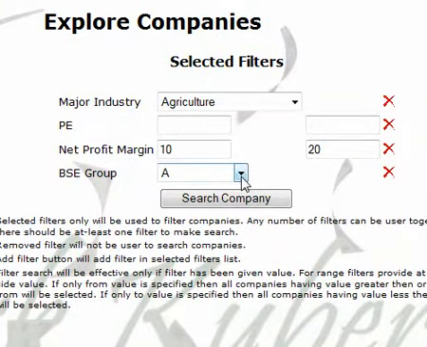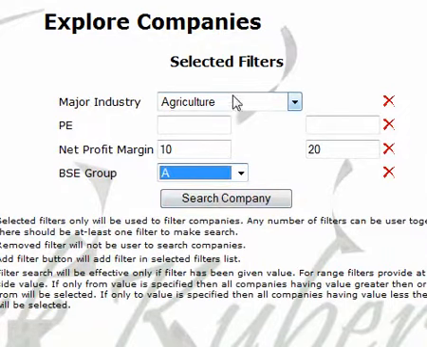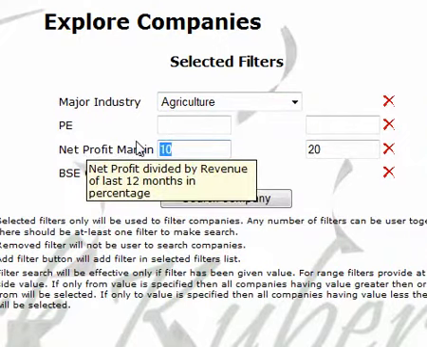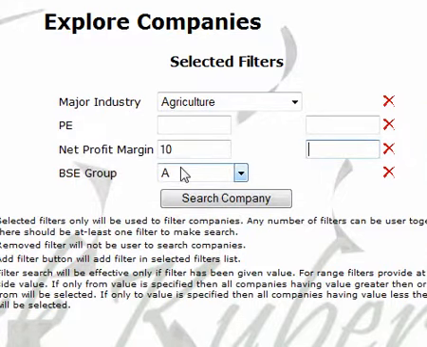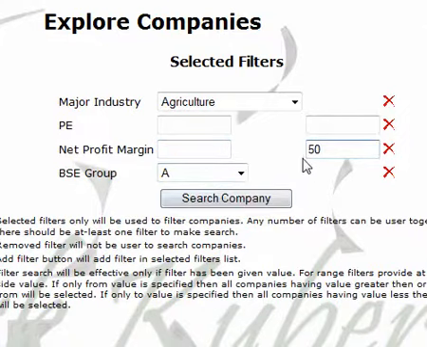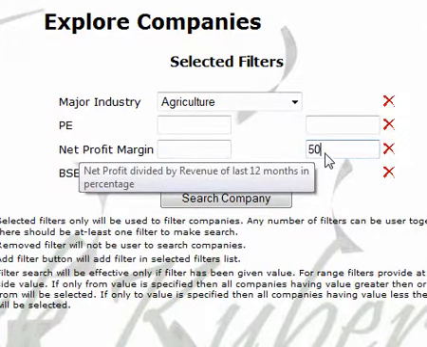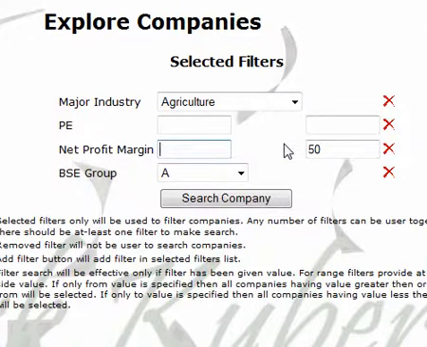Let's say we want to find all the companies in agriculture industries having operating margin, net profit margin more than 10%. When we give one-sided value, it searches any company having net profit margin greater than 10% and any value more than that. If suppose we give 50% in the right hand side, then it will use any value below 50. So if you give both sided range, then it will use anything between 10 to 50. Let's, for the sake of example, search all the companies in entertainment industry in BSE group A but having net profit margin less than 50%.